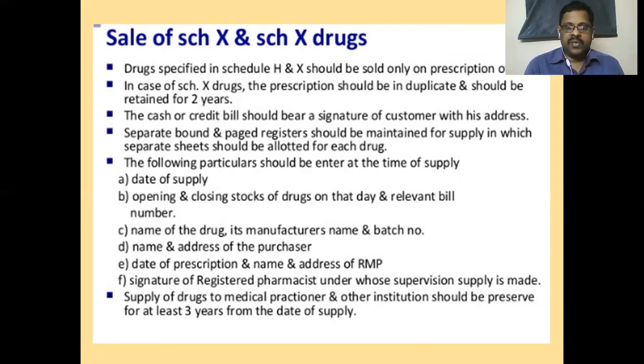How do we give a license to sell such medicines? The sale should be done under the supervision of a pharmacist, a qualified person only. Drugs specified in Schedule H and X should be sold only on prescription of a registered medical practitioner. In case of Schedule X drugs, the prescription should be in duplicate and should be retained for 2 years.